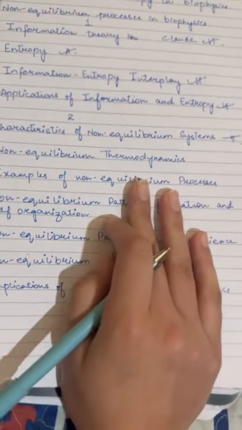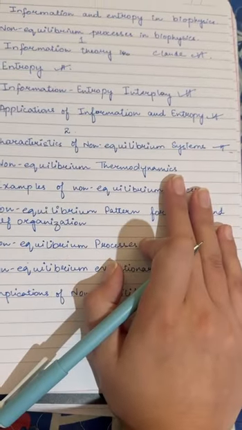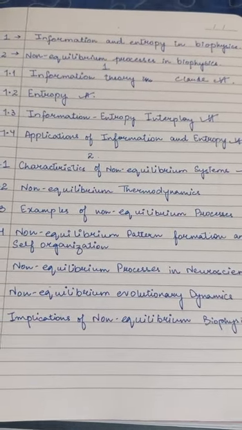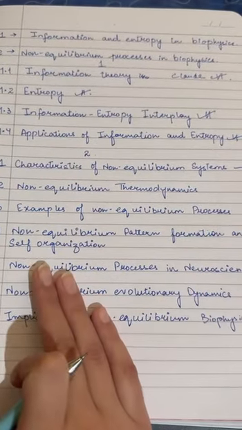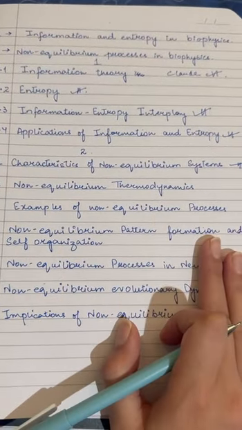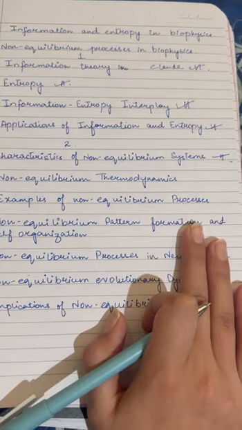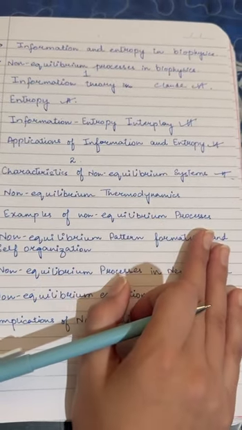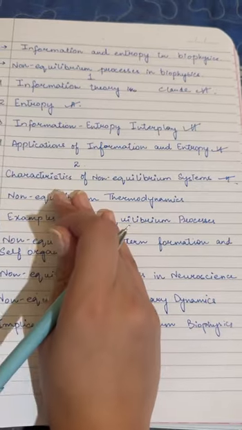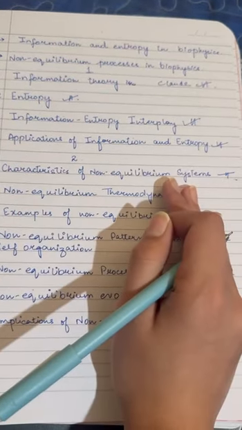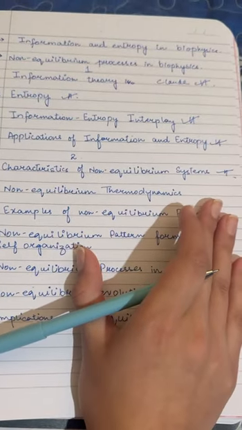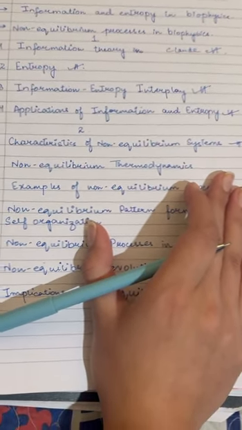Another one we have is non-equilibrium thermodynamics in biology. So non-equilibrium thermodynamics studies how energy flows through biological systems, how these systems dissipate energy to maintain their structure and perform work. It has two parts: entropy production, and detailed balance and flux. In entropy production, as biological systems perform, they produce entropy, often expelled into the surroundings. This is crucial for maintaining the low entropy, highly ordered states within cells.